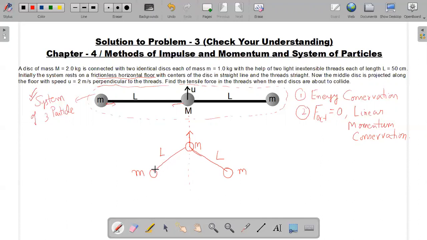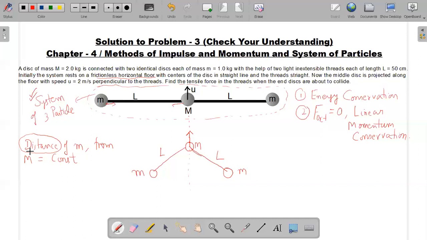Since the thread is inextensible, at any moment of time the distance of small m from capital M is a constant value, as this distance will be the length of the thread, and the length of the thread cannot change. If you remember the definition of a circle, the circle is the locus of all points having the same distance from a common reference point, which is the center of that circle.